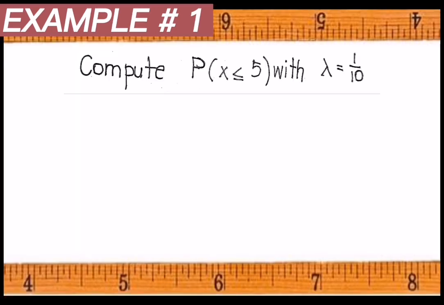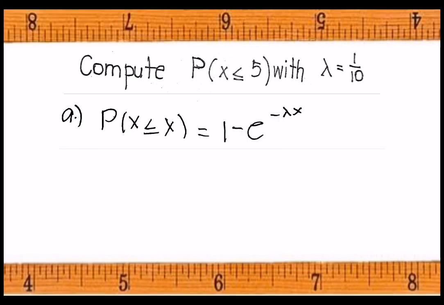So first thing we should do is compute the probability of x less than or equal to 5 with lambda equals 1 over 10. So we will use this equation.